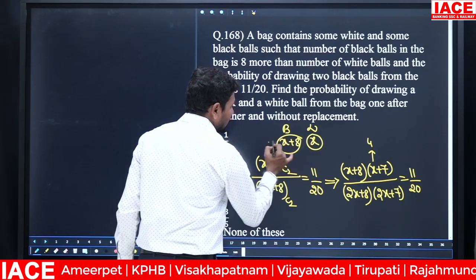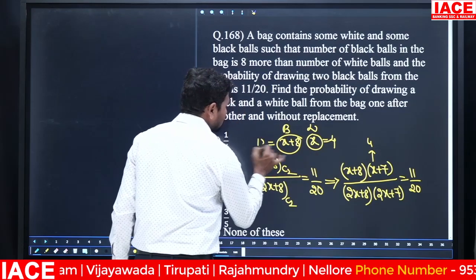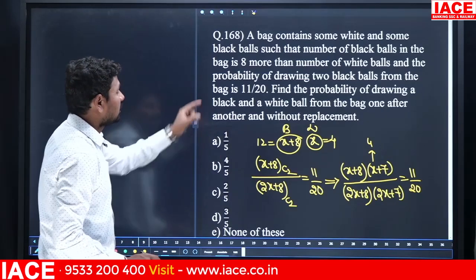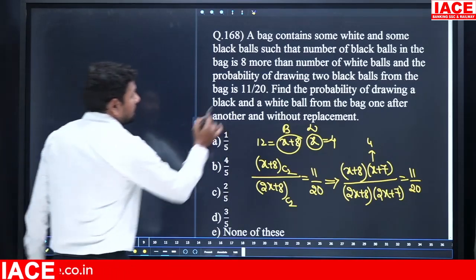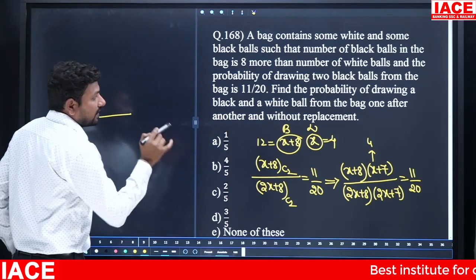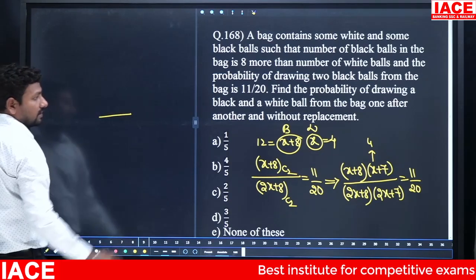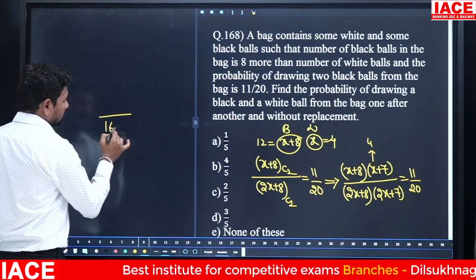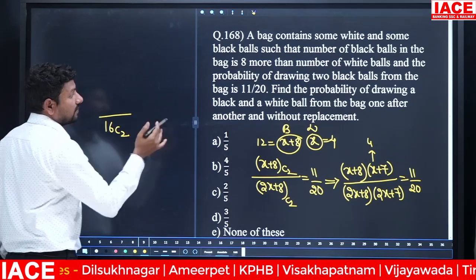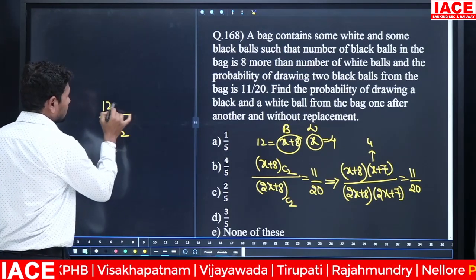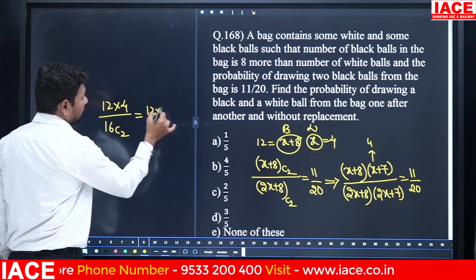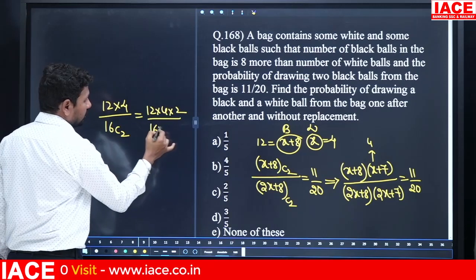Now X plus 8 is equal to, this value is 4 and this value is 12. Now from this you can declare the overall value of how many balls are black balls and how many balls are white balls. The question was, find the probability of drawing a black and white ball from a bag, one after another without replacement. In total how many balls do we have? 16 balls are there. Out of 16 balls we have to pick 2 balls. One after the other means 1 ball from 12 black balls, then 1 ball from the 4 white balls. 12 into 4 into 2 by 16 into 15.